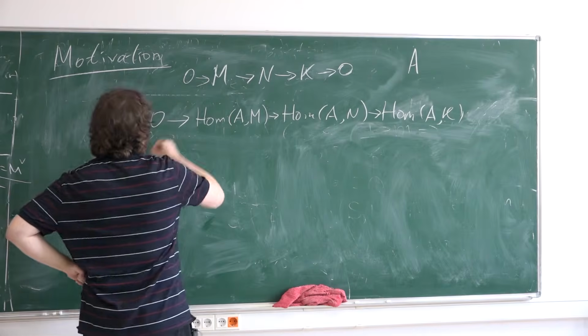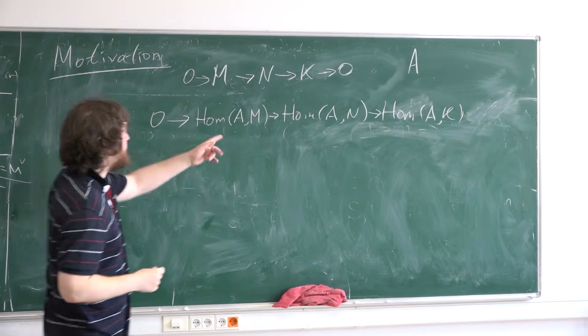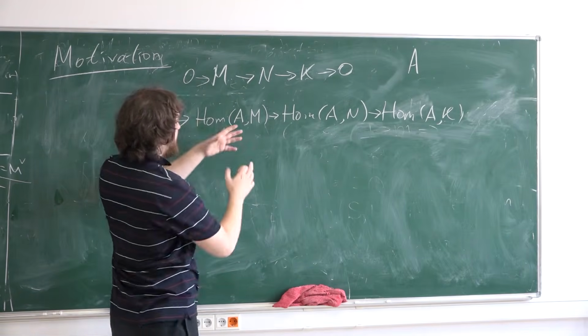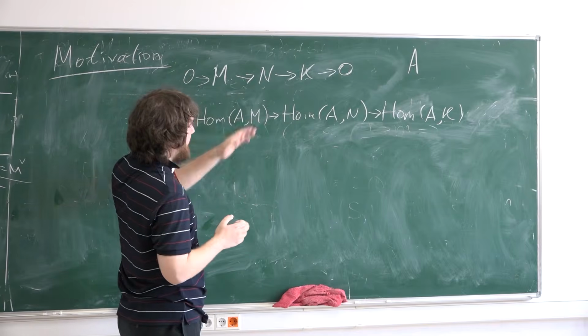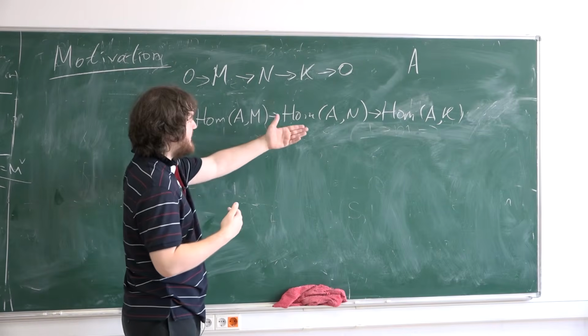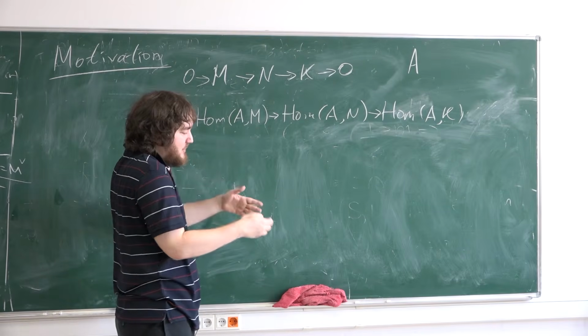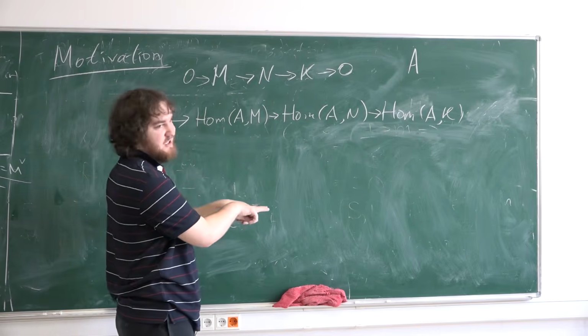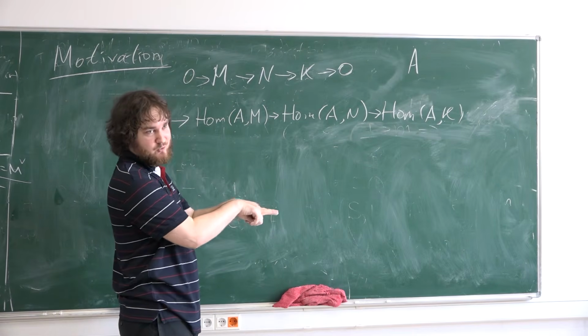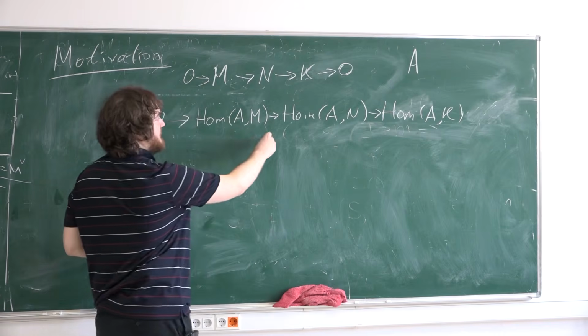It's exact here. Well, it's a monomorphism here. This is obvious, because if you have an injection here, then on homomorphisms it's also an injection. If two homomorphisms into M coincide as homomorphisms into N, but M is a submodule, then they coincide as homomorphisms into M.